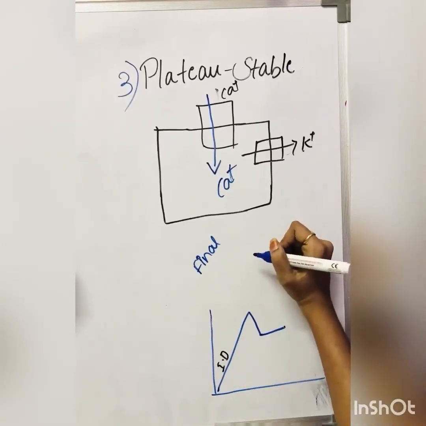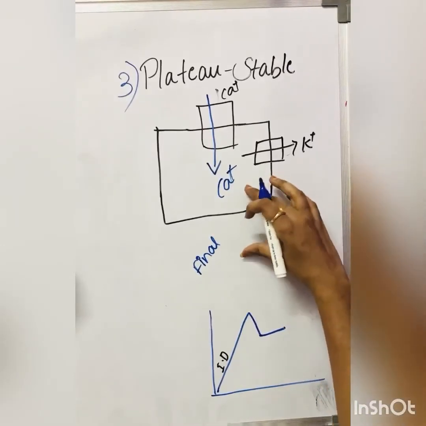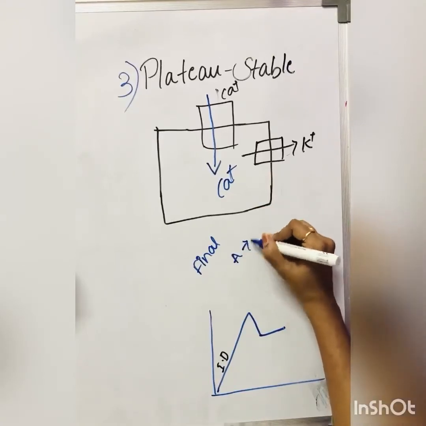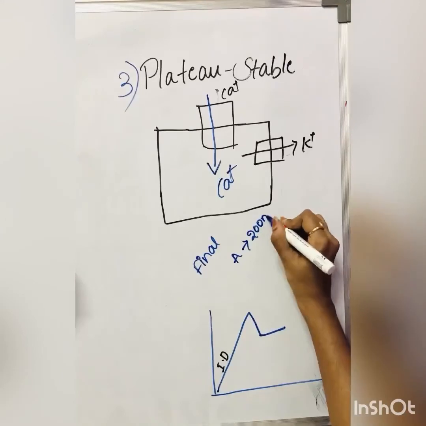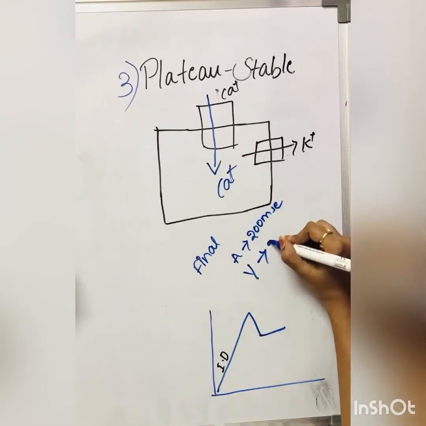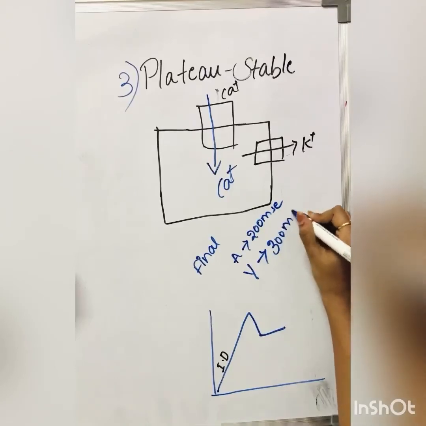What you have to know is the time for this plateau: in the auricles, it is about 200 milliseconds, whereas in the ventricle it is about 300 milliseconds.